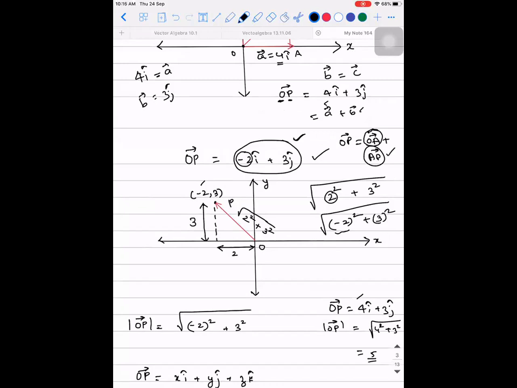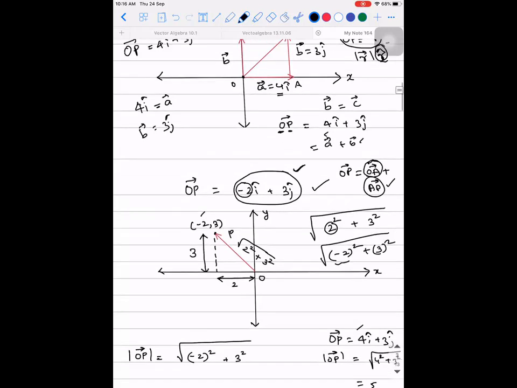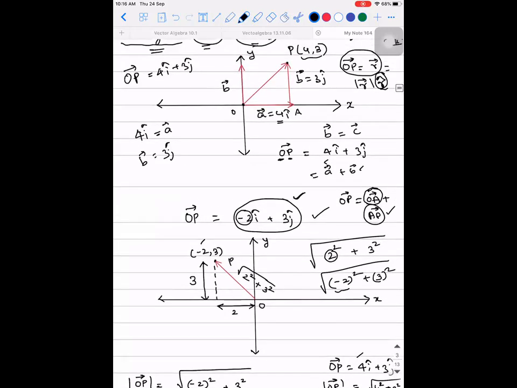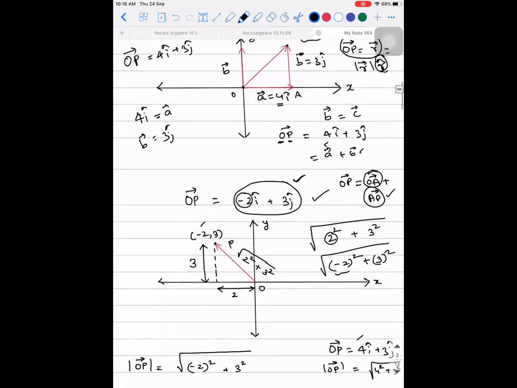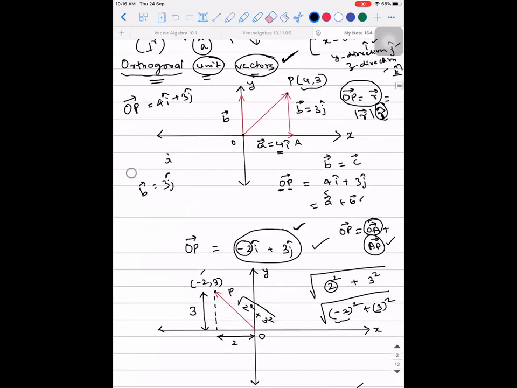If this kind of a law is followed, this law is called the triangle law of addition of vectors because it forms a triangle. OAP forms a triangle in such a way that OA vector plus AP vector is equal to OP vector. Are you guys able to understand this point? What I'm trying to say is OA vector plus AP vector is equal to OP vector.